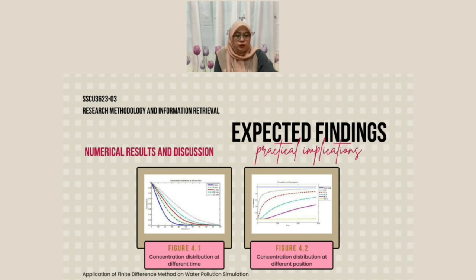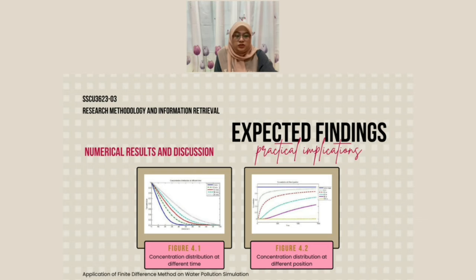In figure 4.2, the solid blue curve shows the concentration profile for the initial position, and the dotted line curve shows the concentration profile for 6 meters. The curve marked by dotted and dashed line shows the concentration profile for 12 meters, and the solid line curve represents the concentration profile for 40 meters. The curve marked by dashed line shows the concentration profile for 100 meters.